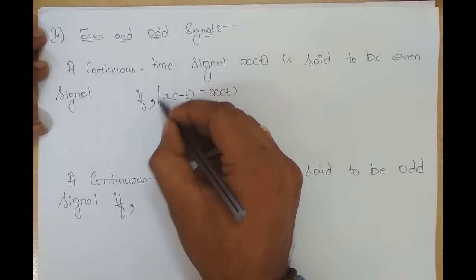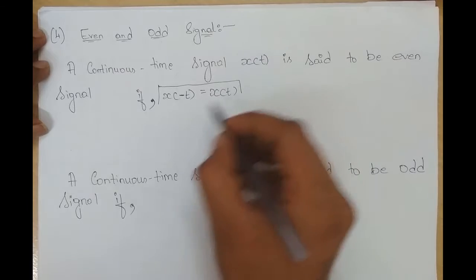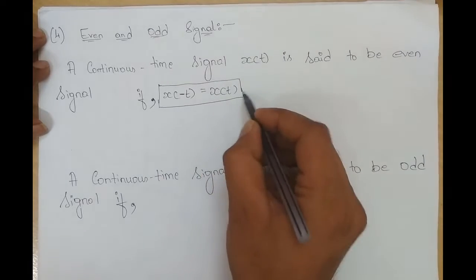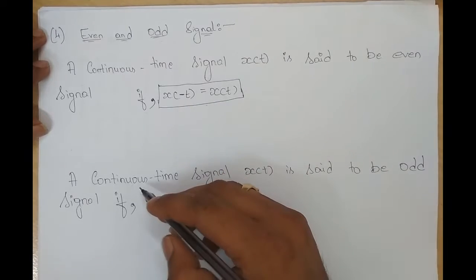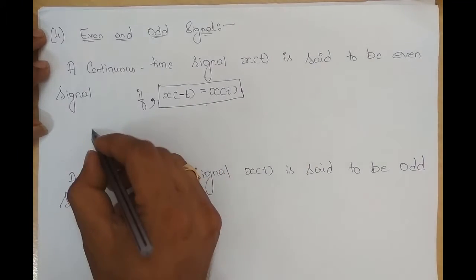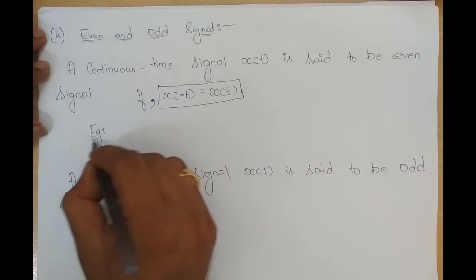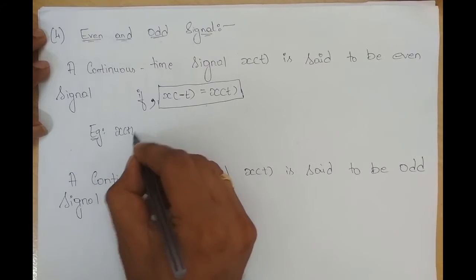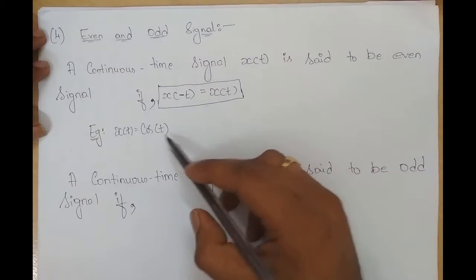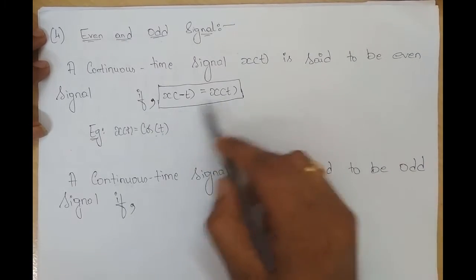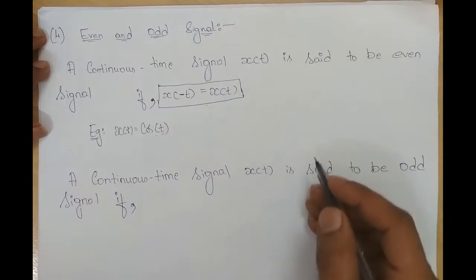So for a signal to be an even signal, it has to satisfy this condition, x of minus t is equal to x of t. Let me give an example. An example of an even signal is x of t equal to cos t. Does this cos t satisfy this even condition, x of minus t equal to x of t?